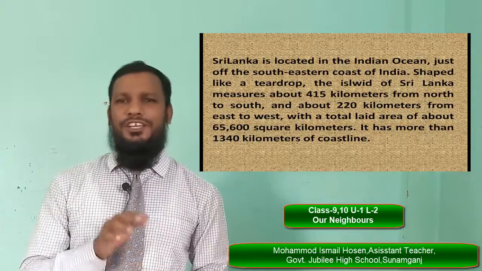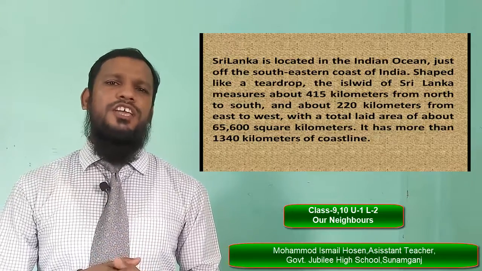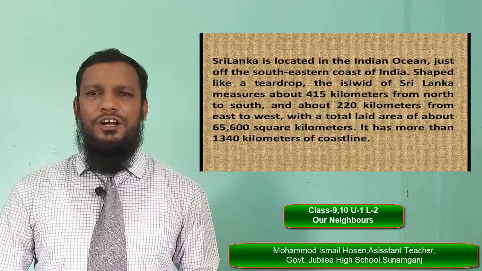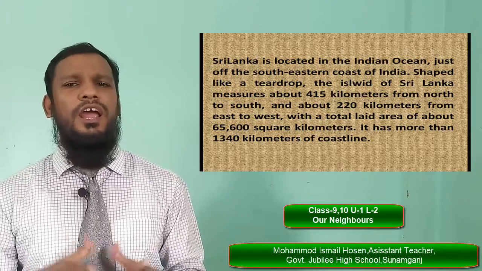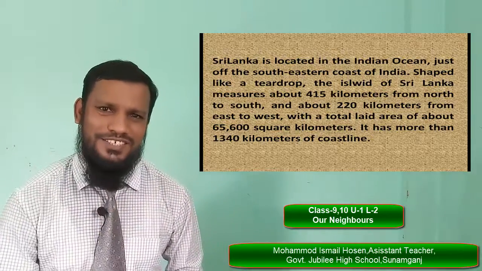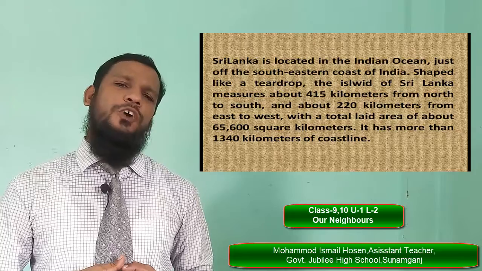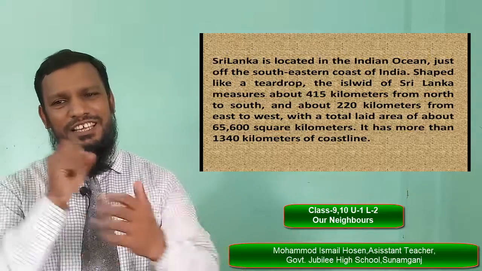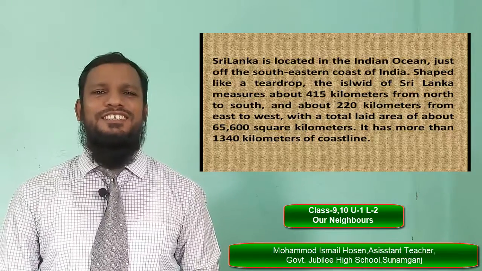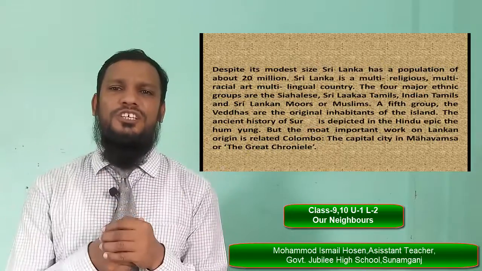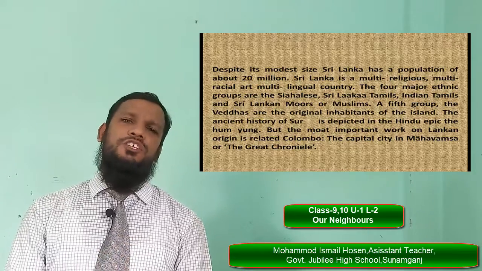Sri Lanka is located in the Indian Ocean, just off the southeastern coast of India, shaped like a teardrop. The island measures about 415 kilometers from north to south and about 220 kilometers from east to west, with a total land area of about 65,600 square kilometers. It has more than 1,340 kilometers of coastline. Sri Lanka has a population of about 20 million.